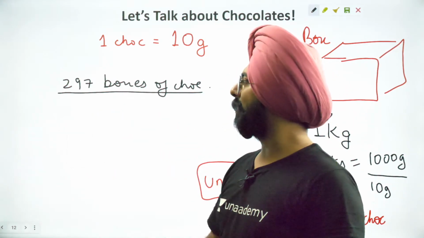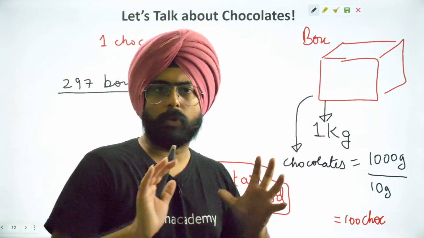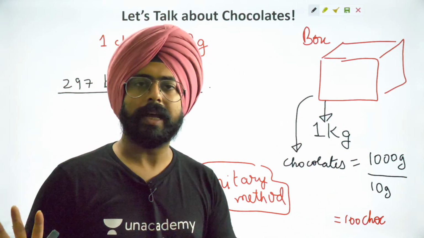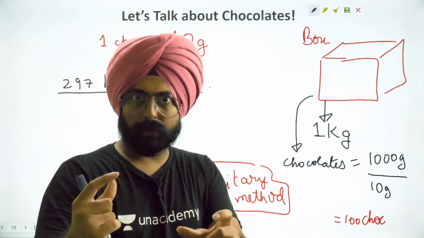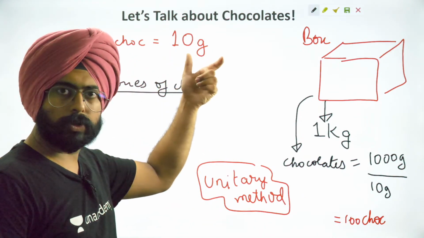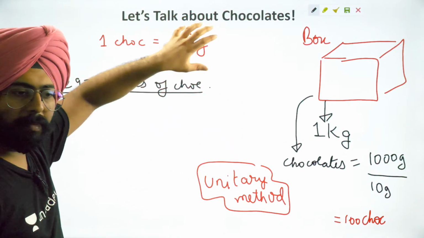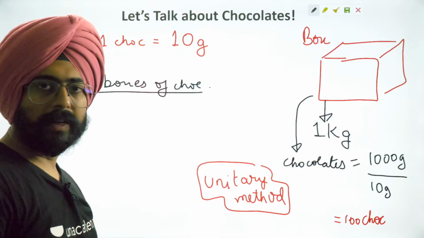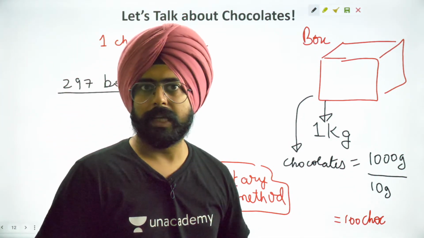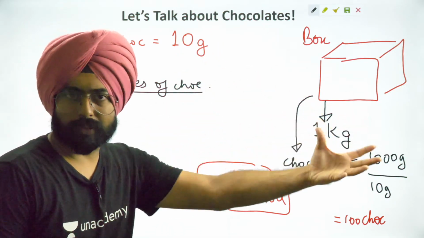If I can deal with kilograms, that's the mass of one box. What I want to think of eventually is how many chocolates I have. I have a chocolate that is 10 grams. But talking about the box and the mass of the boxes in terms of grams, it's a little difficult. Even if it gives me a direct idea of how many chocolates are there, it's a little difficult to think about it.